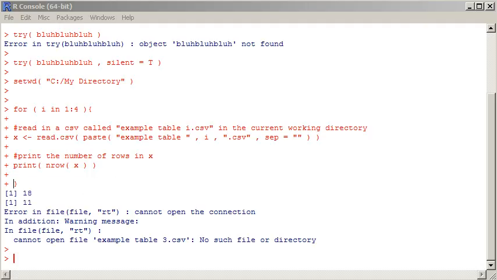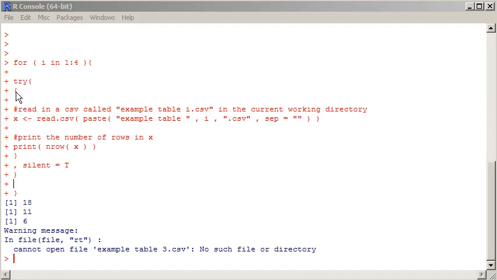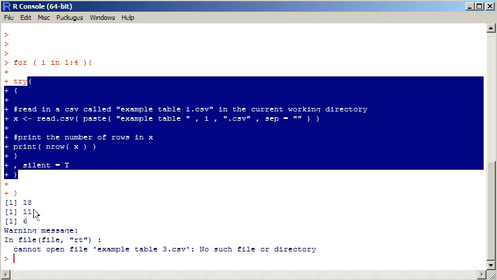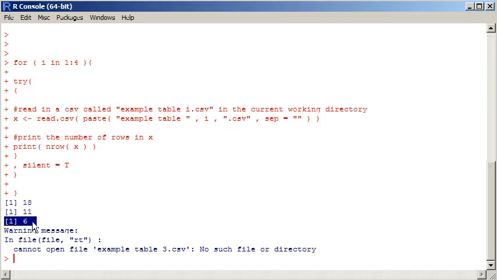Now, if I encapsulate all of this in the try function, see this? Here's where the commands start, and here where they end. Comma, silent equals true, all of this inside of the try function. Well, it hit the third one, hit an error, and stopped, but moved on to the fourth one. The fourth one has six records in it, so it kept going.